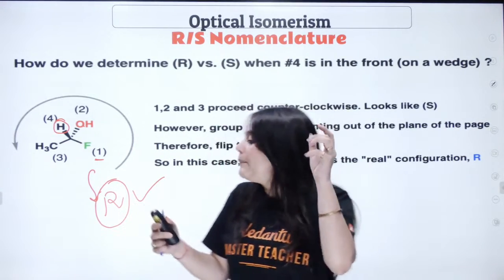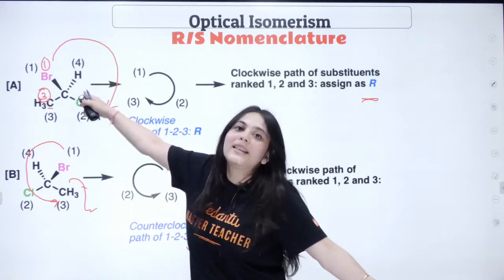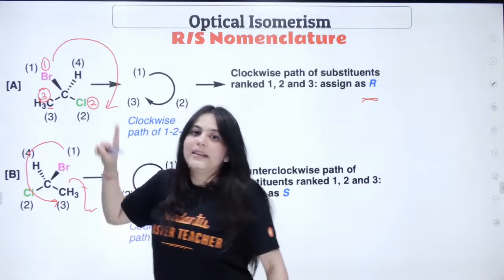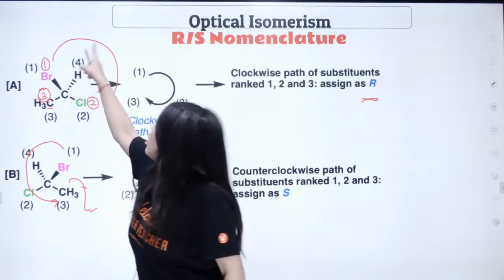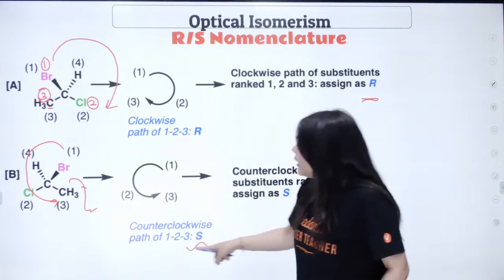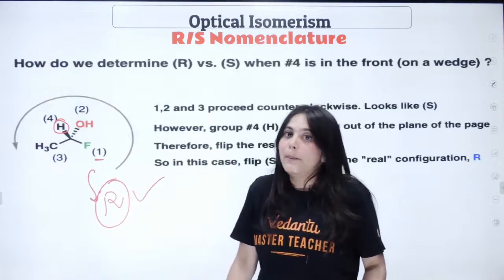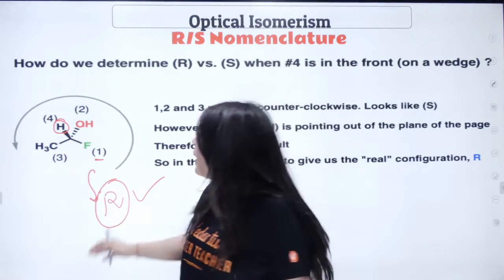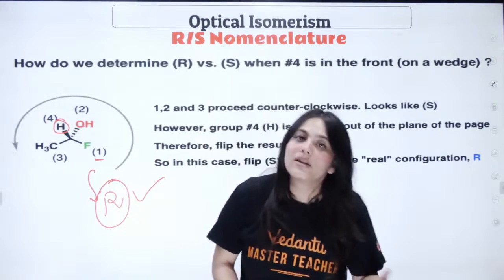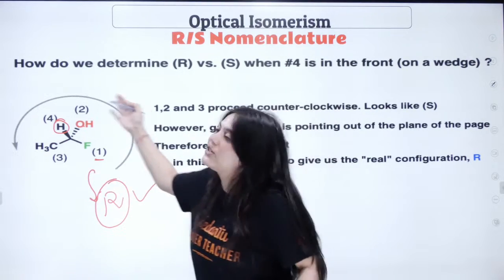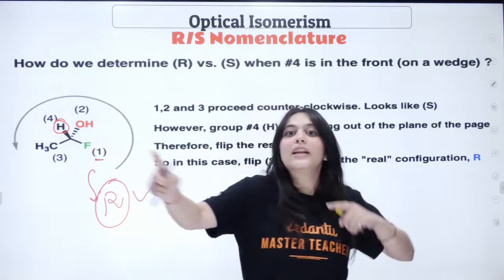In the previous example, the H was at the dash position, and when we were moving from 1 to 2, if it is moving clockwise, then we give it R. If it is moving anti-clockwise, we give it the S configuration. But when the hydrogen is not at the dash position, but at the wedge position, then whatever direction we are getting, we actually reverse that direction.